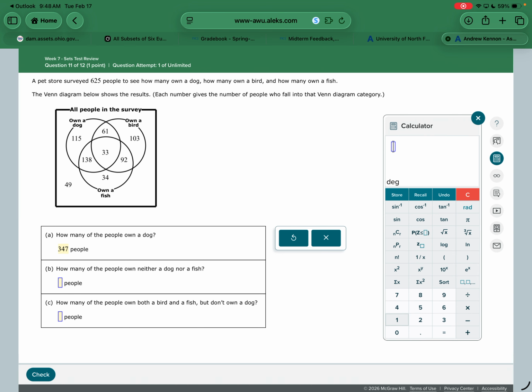How many of the people own a bird and a fish but don't own a dog? Bird and a fish. Okay, so the bird and a fish are right here, but it says don't own a dog, so I'm only looking at the 92. I'm sorry, 33 own a bird, a dog, and a fish, but 92 only own a bird and a fish but don't own a dog.